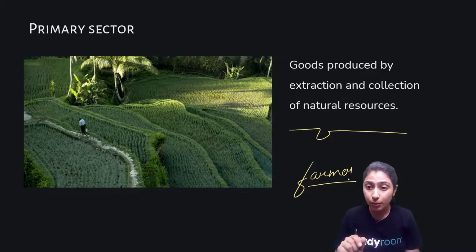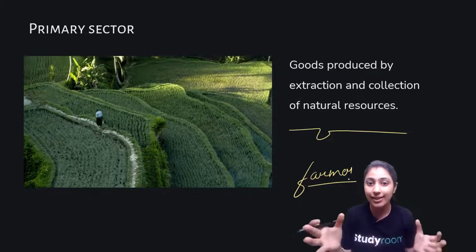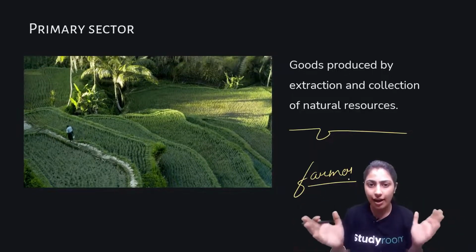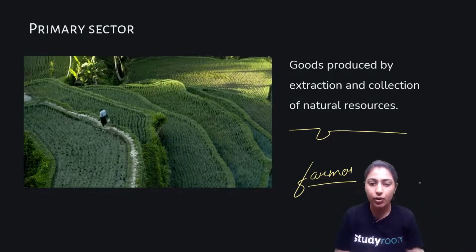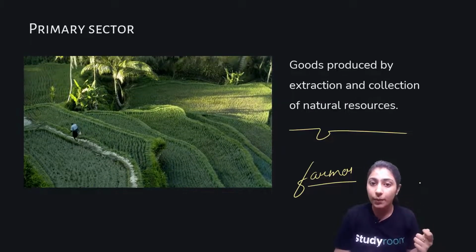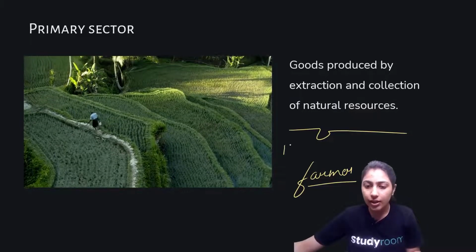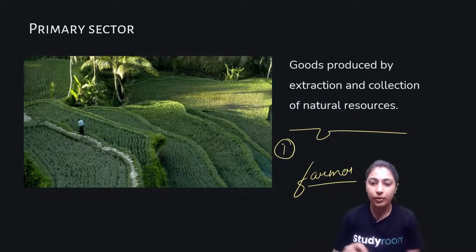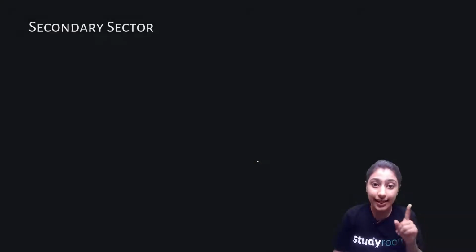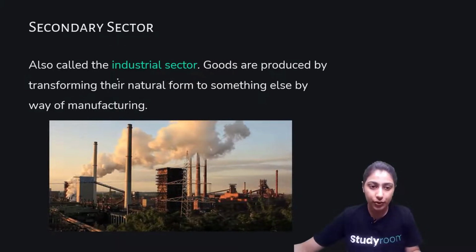Goods produced by extracting natural resources and then collecting them into a bucket or any container that we have with us. So farming and mining are a few examples of your primary sector, which you can also remember as the first step towards anything. Moving forward, secondary sector, also called the industrial sector.